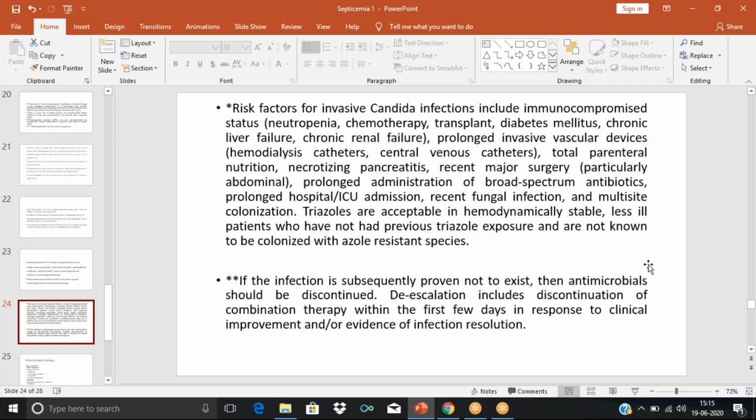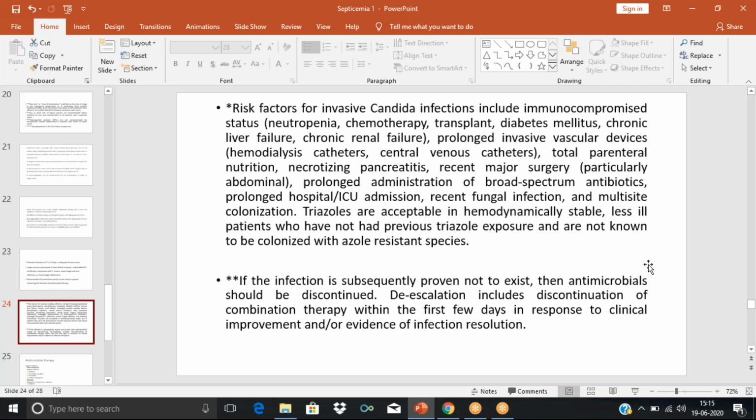the pancreatic infection is increased and the cells are dying, necrosis is happening, necrotizing pancreatitis. Then recent major surgery. We have studied the surgical profile: we are cutting, causing an incision, so there is a chance of microorganisms entering. Then prolonged administration of broad spectrum antibiotics, prolonged hospital or ICU admission. So all these are situations where the patient is exposed to